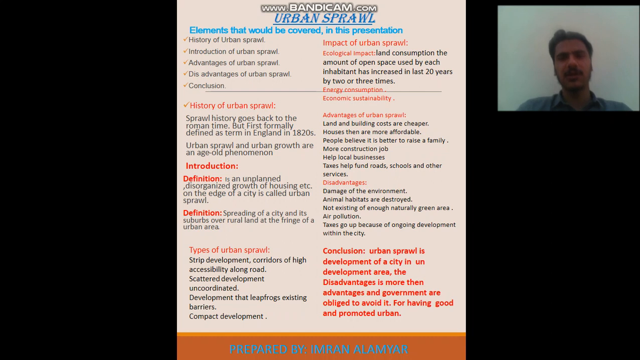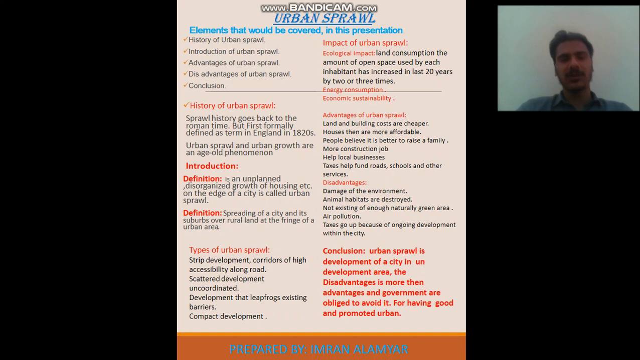Land and building costs are cheaper, and housing is more affordable. People believe it is better to raise a family there. Construction jobs help local businesses, and taxes help schools and other services. But I think the disadvantages of urban sprawl are much more.